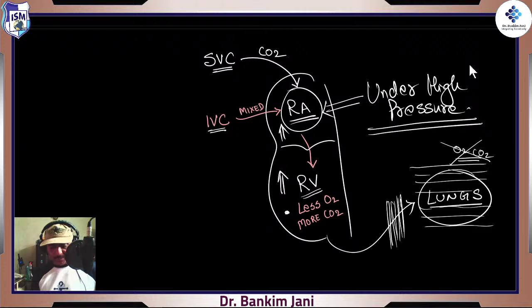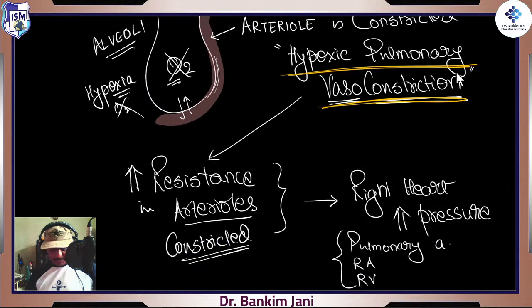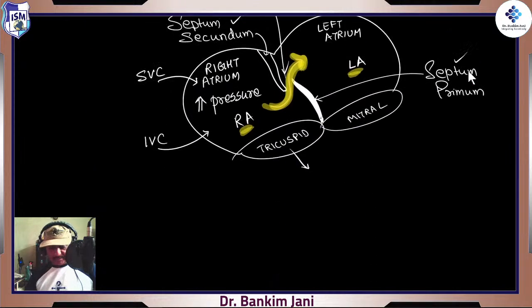The right atrium would try to send this blood to the right ventricle, right? And over here, there is less oxygen, there is more CO2, but over the lungs, there is so much resistance, right? That's why it comes under high pressure. Why should it happen? Because of hypoxic pulmonary vasoconstriction. Constriction means narrowing, so there is high pressure. This back pressure leads to high pressure in the arterioles. So then the right heart is under high pressure. It goes back from the pulmonary artery to the right atrium to the right ventricle, right? Everyone is under high pressure.